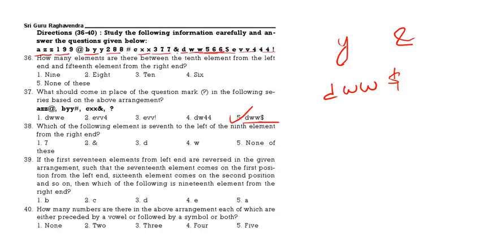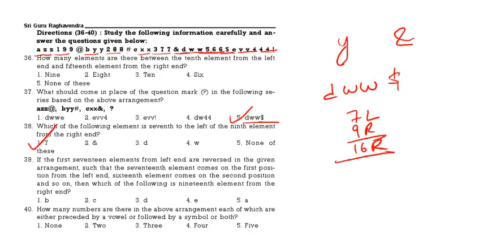See the next question. Which of the following is 7th to the left of 9th from right? That means 16th from right. So 3, 6, 9, 12, 15, the 16th one is 7. The 16th one we will get 7.